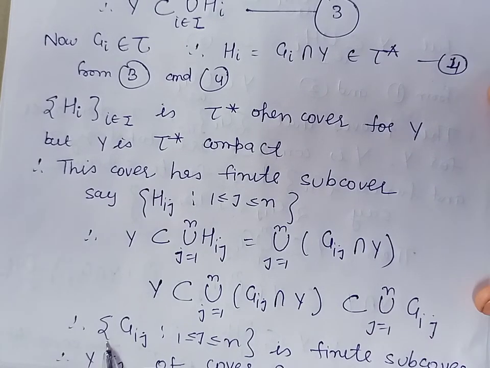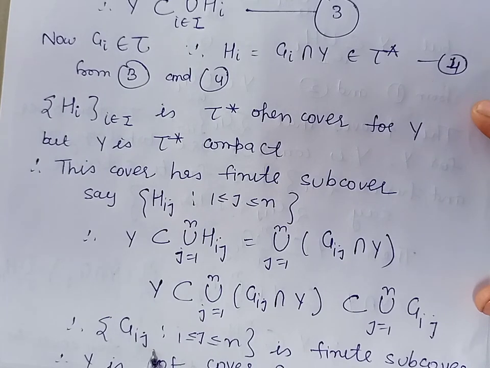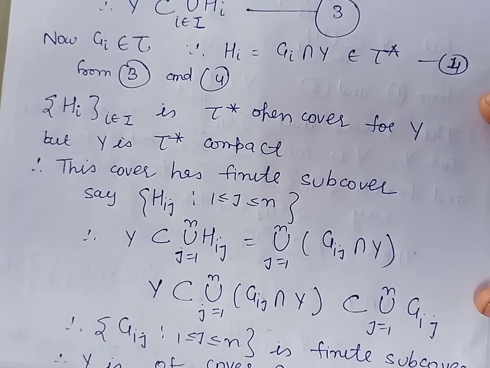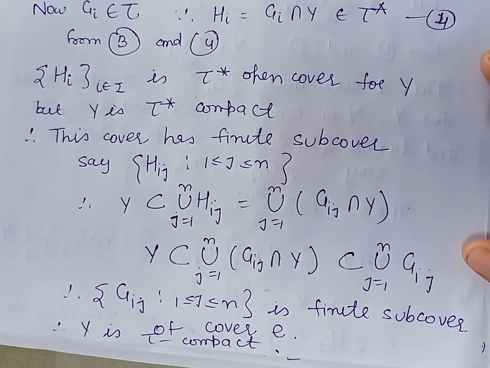So the collection consisting of the members G_i1, G_i2, G_i3 up to G_in, that is a finite subcover of the cover E. So this proves that every tau open cover for the set Y has a finite subcover. So by definition you can say that Y is tau compact. So this completes the proof of the theorem.